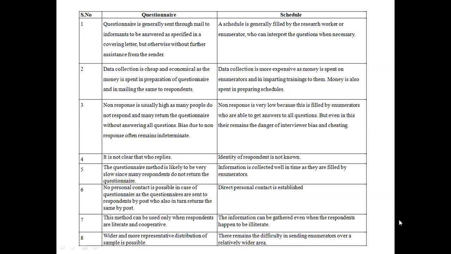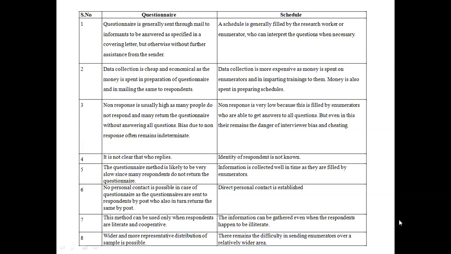They may return it incomplete, and the bias due to non-response often remains undetermined. Yeah, if they don't respond to a question, then that will become a difficulty for the researcher for using it for further process.